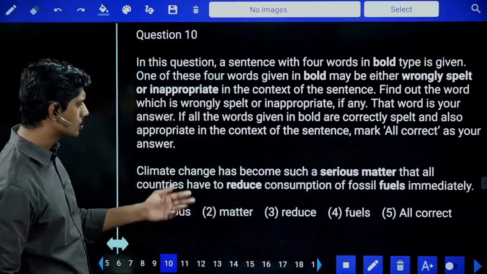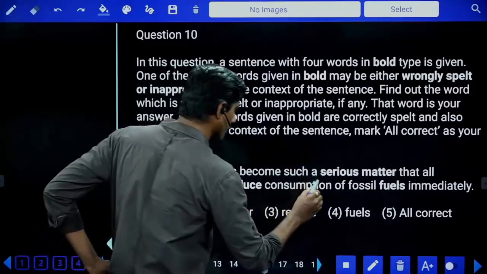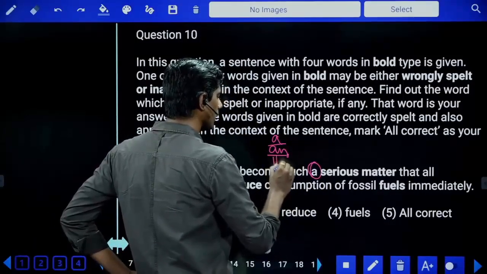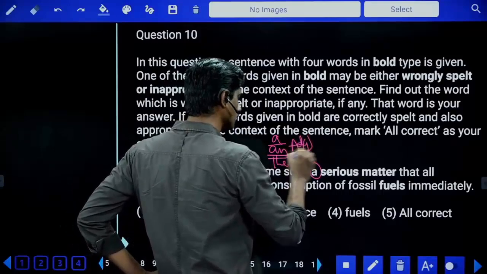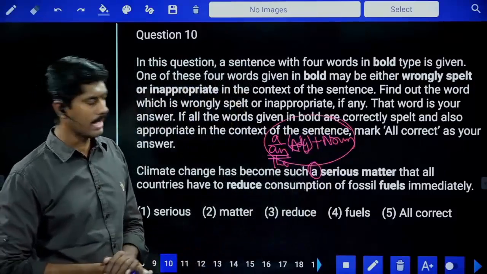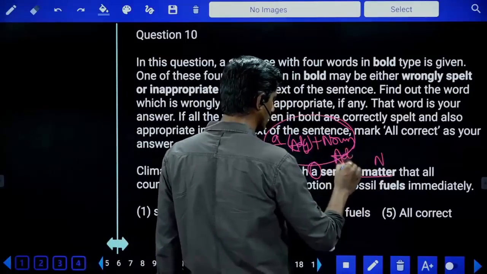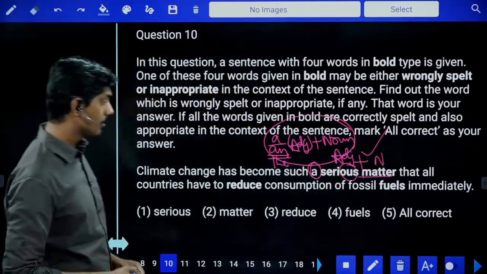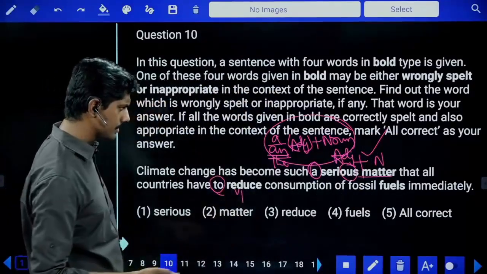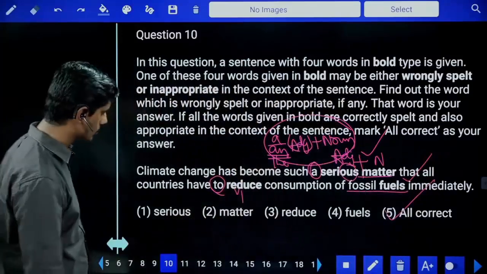Serious, matter, reduce, fuels. All appear correct. Let me read. Climate change has become such a serious matter. After a and the, we require what? After a and the, we require an adjective plus noun combination or a compulsory noun. Noun is compulsory. Sometimes a noun is accompanied by an adjective. Matter is a noun. Ending with OUS is an adjective. Adjective noun, correct. Serious, such a serious matter that all countries have to plus V1, okay, to reduce consumption of fossil fuels. Okay, answer is the fifth option, all correct in terms of spelling or inappropriate word.